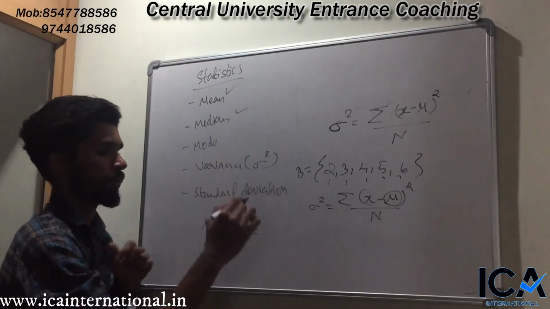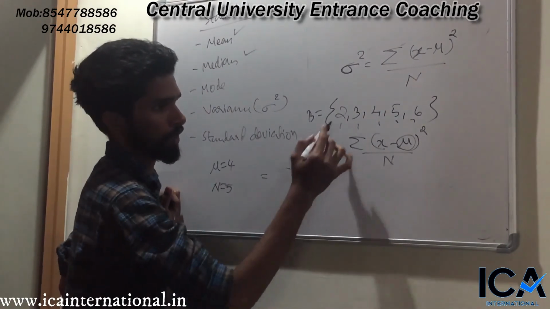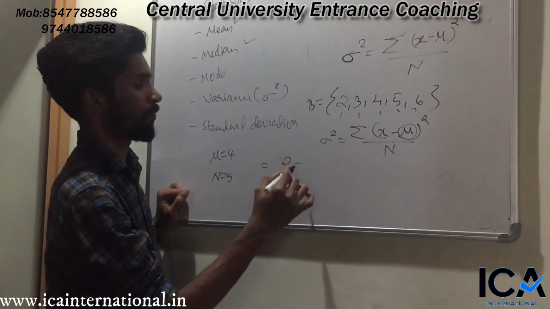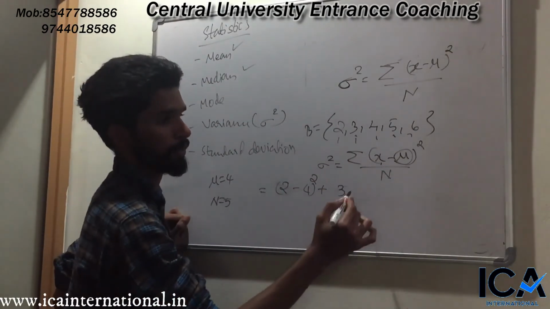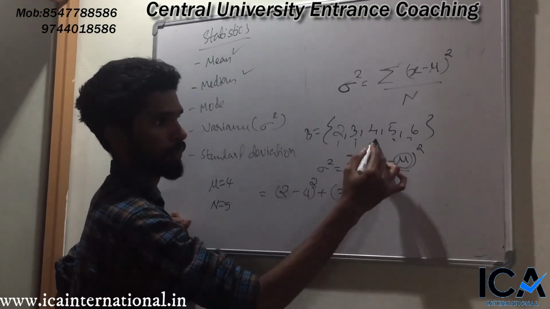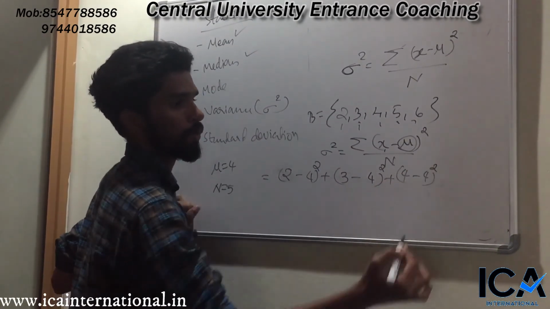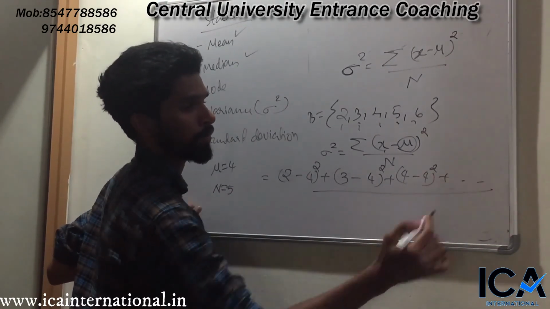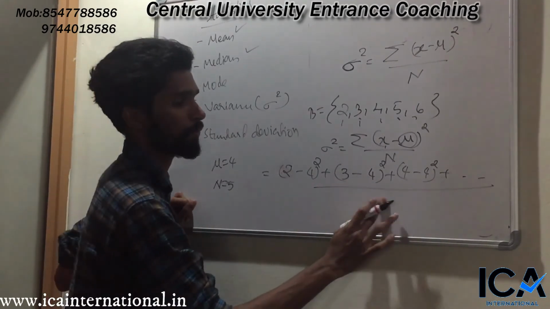And apply the equation. Sum of (x minus mu). So first take the first x. x is 2, minus mu. What is mu here? Mu is 4. Find the square. Plus take the next element 3. That is x minus mu, mu is 4. Find the square. Plus take the next element 4. 4 minus 4 is 0. 4 minus 4 raised to 2, and so on. Do all the additions and divide by n. What is n here? N is 5.